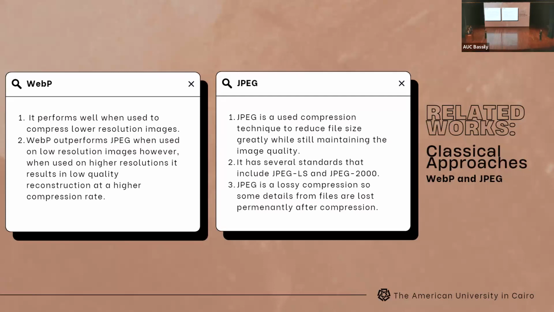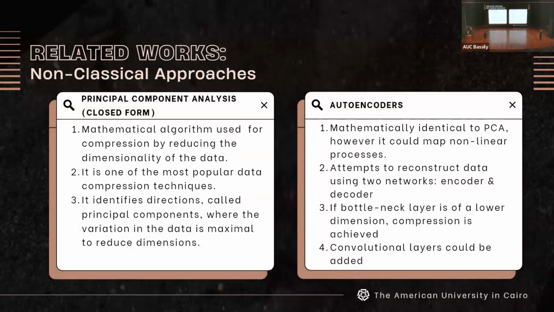So while classical techniques are fast at compressing images, they do not achieve a high reconstruction quality at higher compression rates. And this is mainly because they have a fixed codec. So next we'll be discussing non-classical approaches that utilize dynamic codecs.